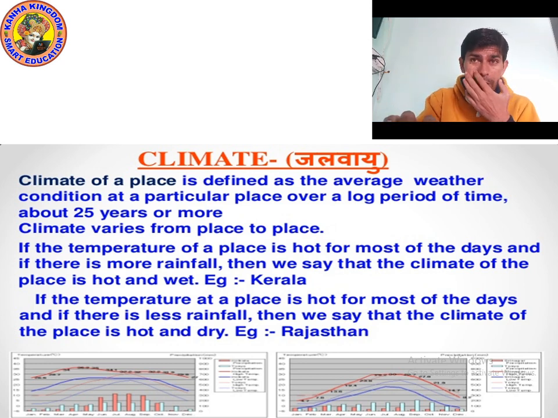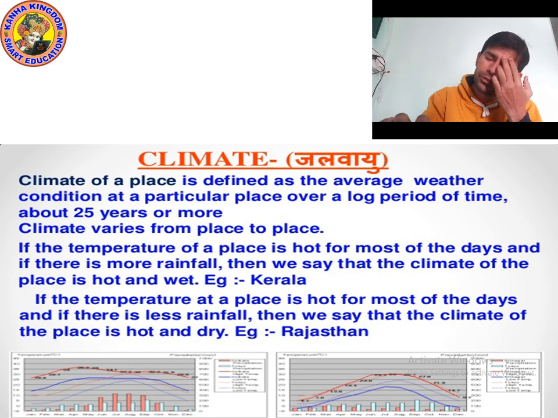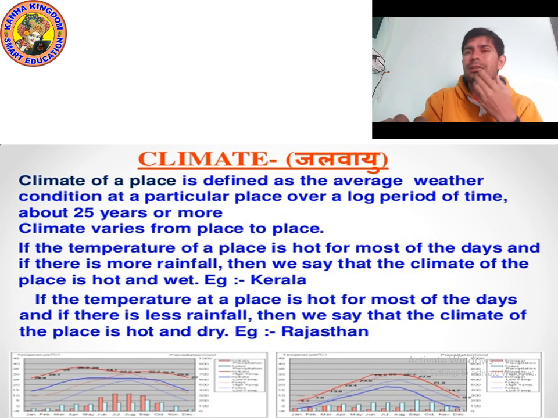So do you know what is weather? Tell me the definition of weather. Yes, weather is actually the day-to-day condition of the atmosphere at a place with respect to temperature, humidity, rainfall, wind speed, etc. It's called weather in that place. And the temperature, humidity, rainfall, snowfall, wind speed, these are known as the elements of weather. The weather at a place changes every day.